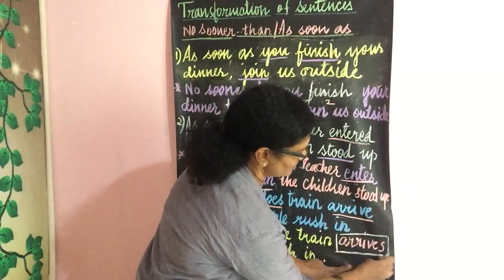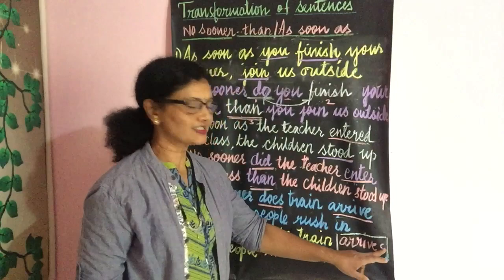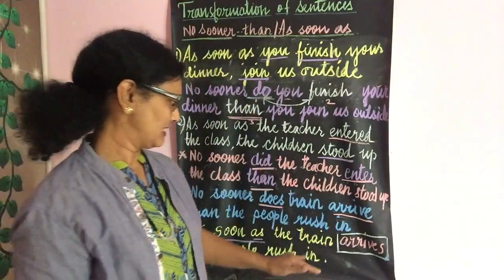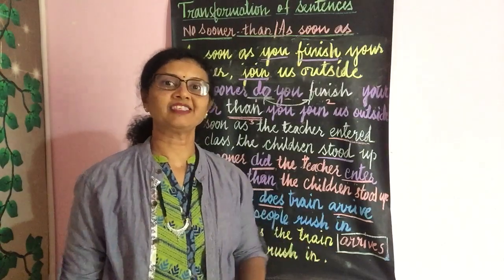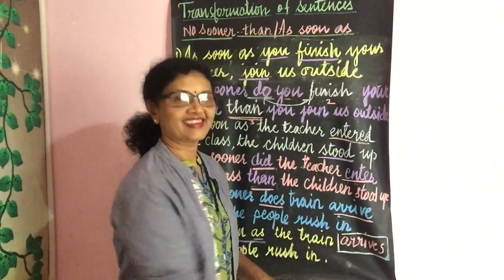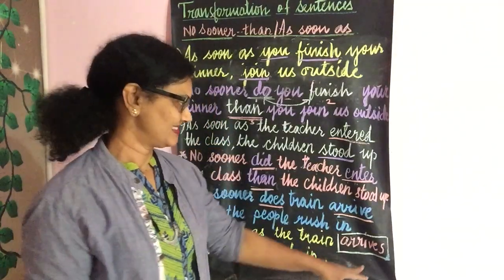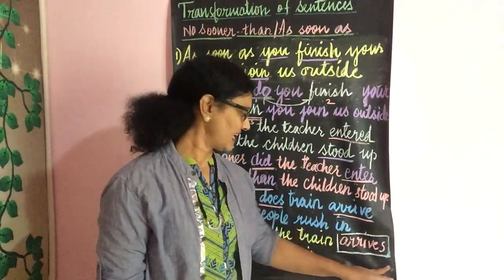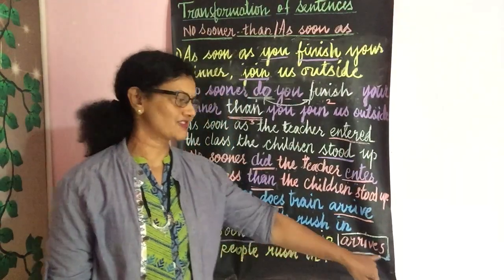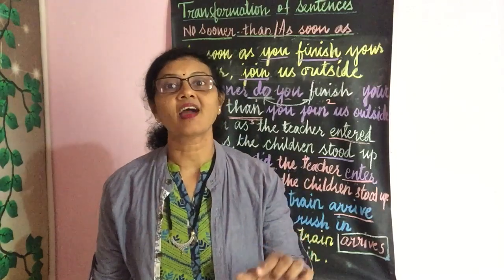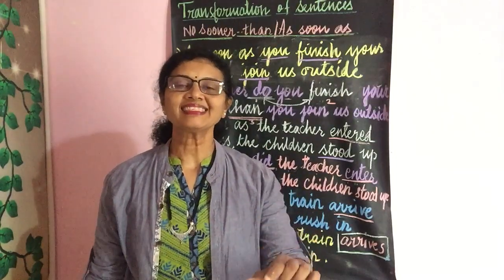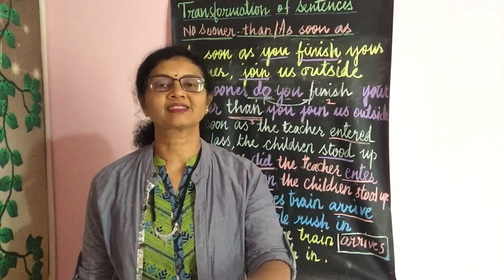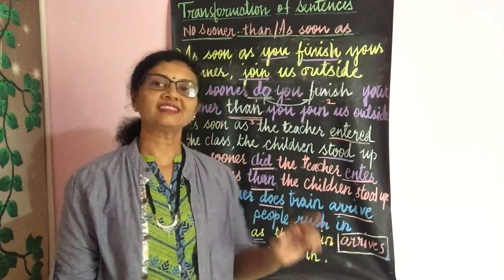If you write here just arrive without the s, it will be considered wrong. I hope you know the subject and verb agreement here. The train arrives: singular noun, arrives. And the trains arrive. With the trains we say arrive, no s, and with the train it is arrives.